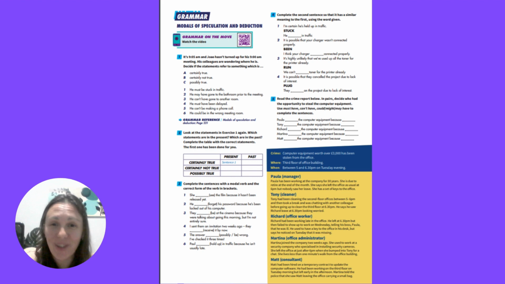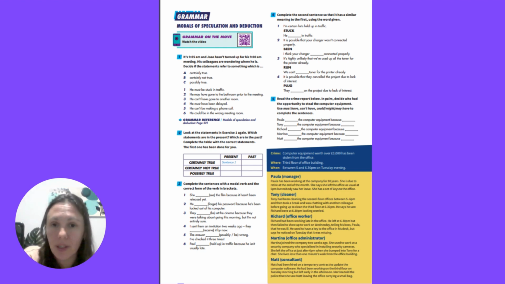Well, now it's your turn to start working. I would like you to follow all the activities in the student's book. First, on this page, you can see an exercise in which you have to speculate or imagine about a person who has not turned up to a meeting.